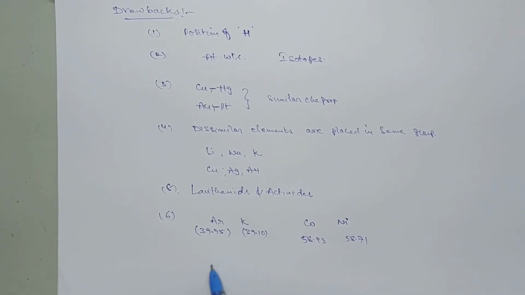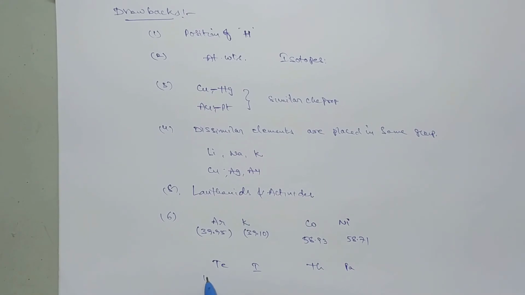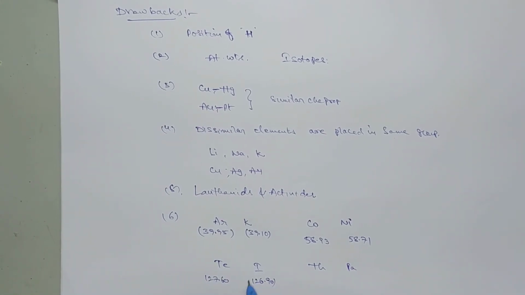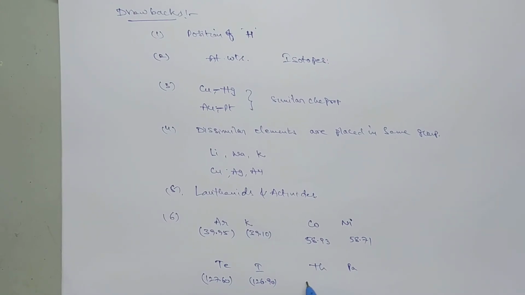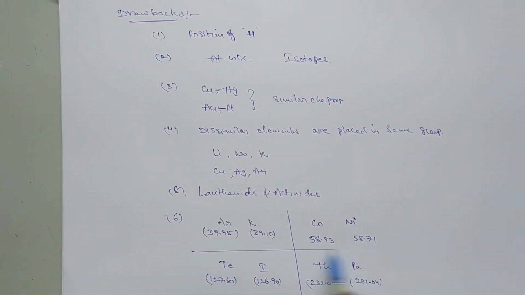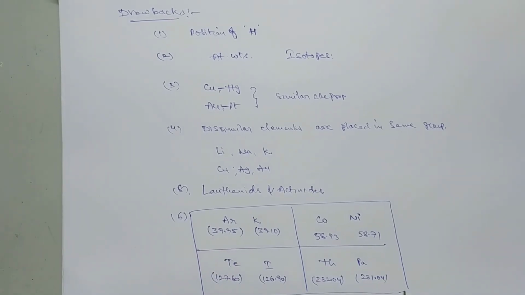And if you take tellurium and iodine, and thorium and protactinium: tellurium is 127.60, while iodine is 126.90. Thorium is 232.04, while protactinium is 231.04. So these pairs are arranged not in accordance with Mendeleev's periodic law.